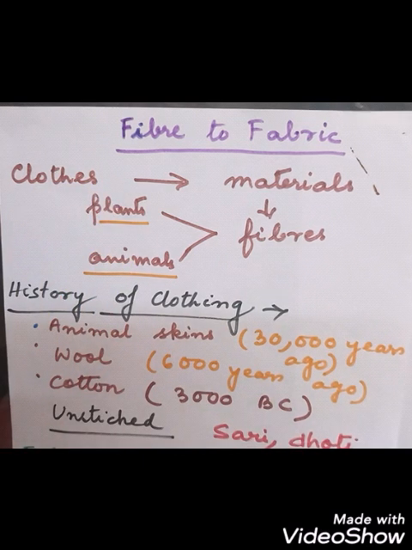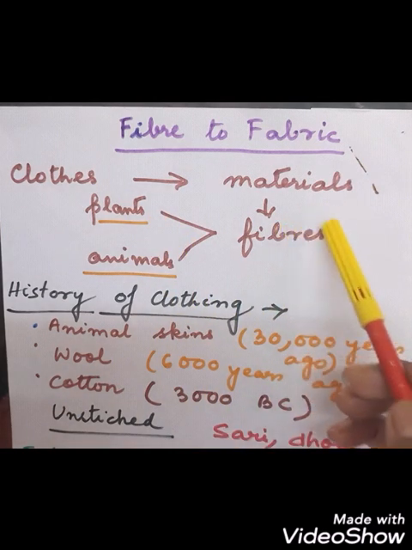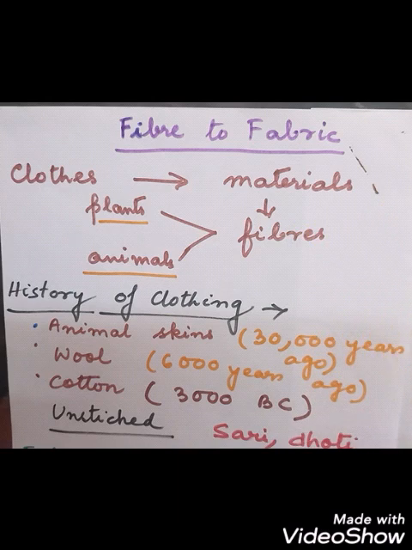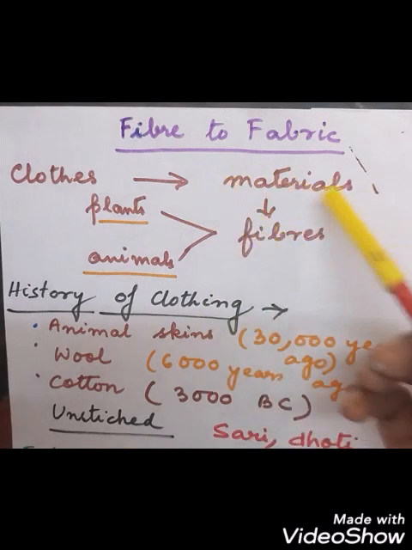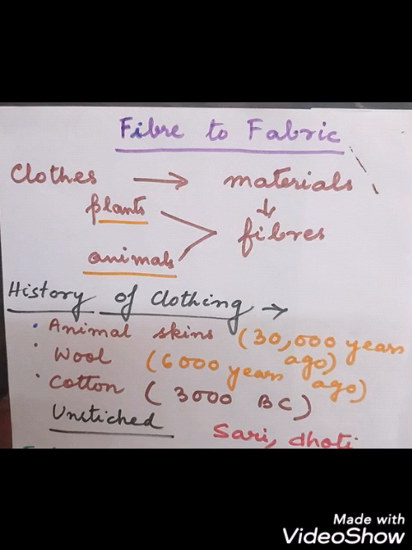We get these materials from the plants and animals. So there are plant fibers and animal fibers as well.